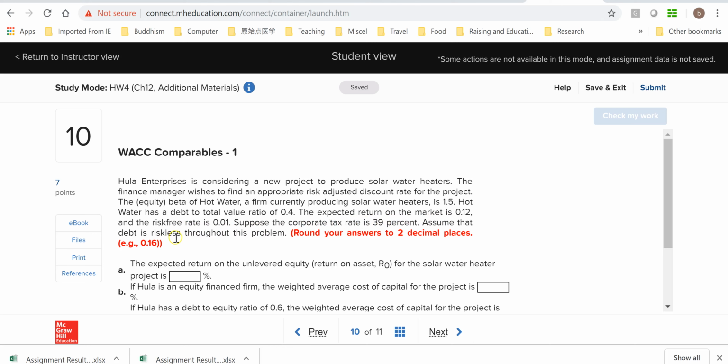So this last sentence simply tells us the beta for the debt is 0, or the return on the debt is simply the risk-free rate, which is 1%. And the rounding requirement: round your answers to 2 decimal places.